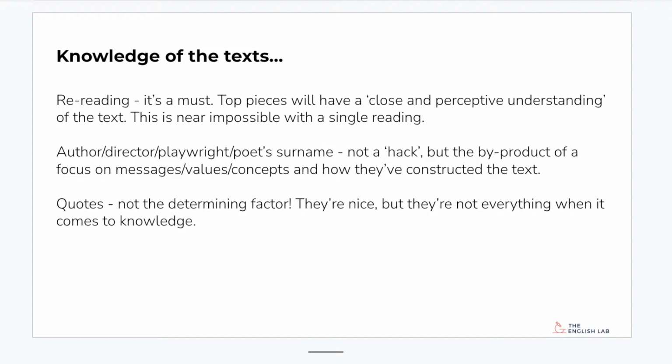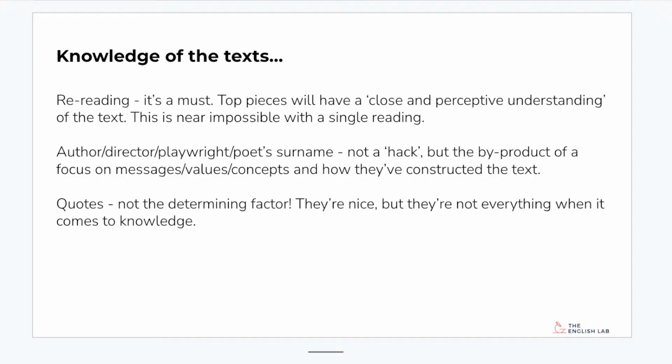The author or the playwright or whoever it might be, their surname comes up a lot in effective essays because that student is focused on bringing their analysis to messages and deeper concerns and values of the text being put forward by that particular person. And on top of that, and this can be a really big separator, analysis of how that person has constructed their text: the decisions they've made, the structural elements you can analyze that show you understand not just what they were saying, but how they've put it together.